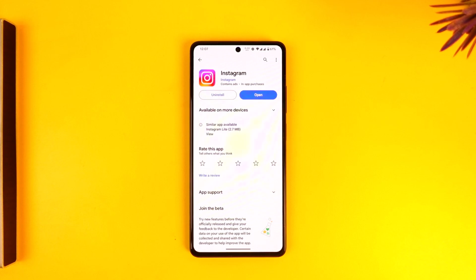In this video we're going to learn how we can find out if someone has taken a screenshot of our Instagram story, so make sure to watch the video till the end.